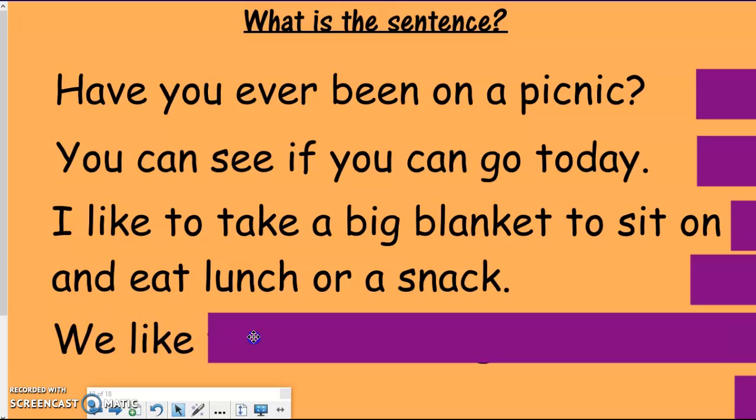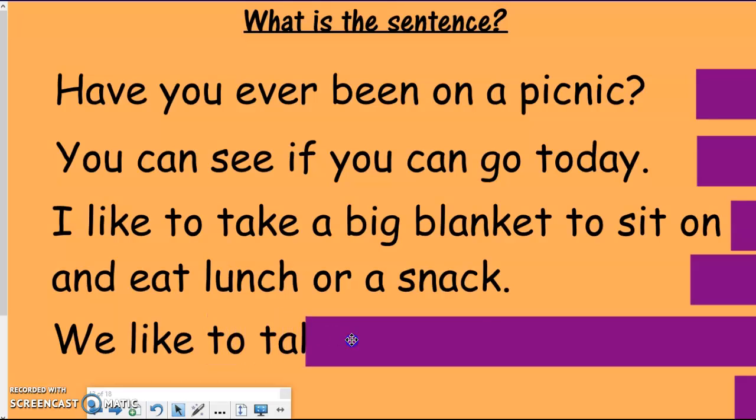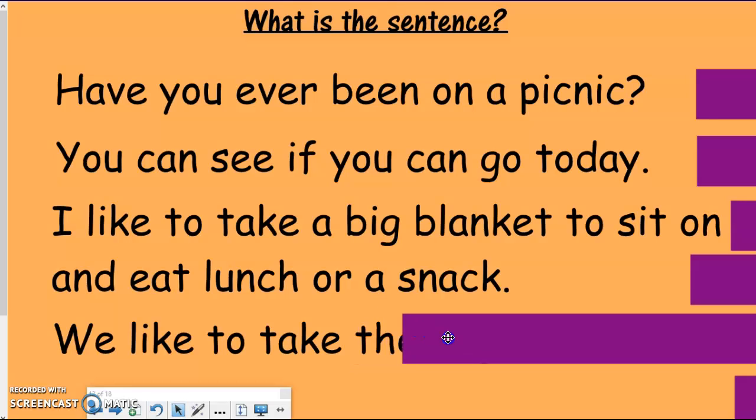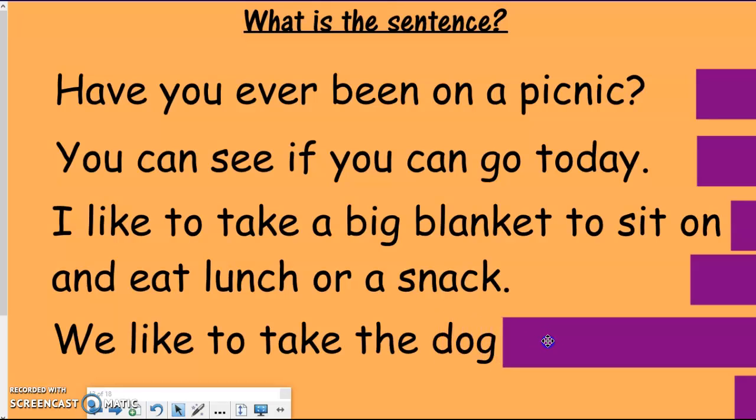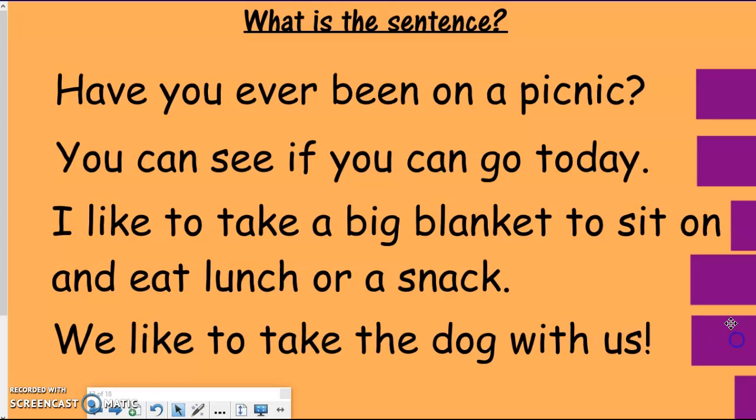All right, and our very last sentence down here, we like to, remember that word, take the dog with us. And I put an exclamation point because I get so excited that we get to take our dog with us when we go on picnics. We like to take the dog with us.